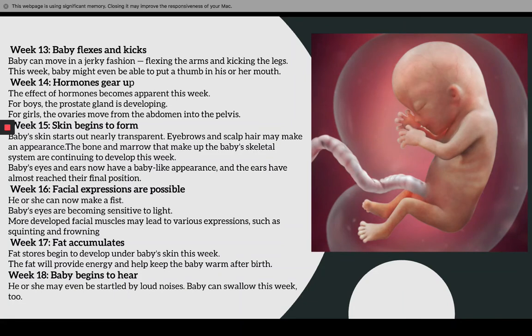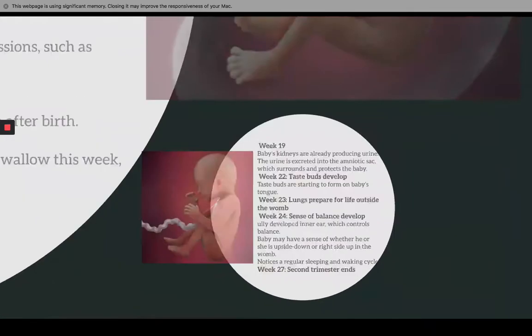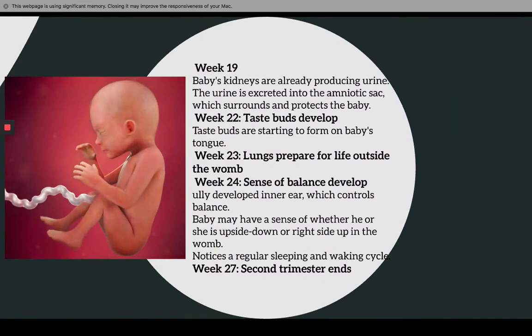He or she may even be startled by loud noises. Baby can swallow this week too. Week 19, baby's kidneys are already producing urine. The urine is excreted into the amniotic sac, which surrounds and protects the baby. Week 12 to 22, taste buds develop. The taste buds are starting to form on baby's tongue.